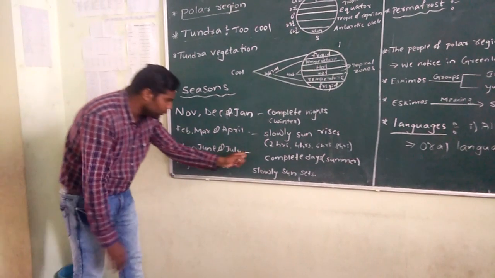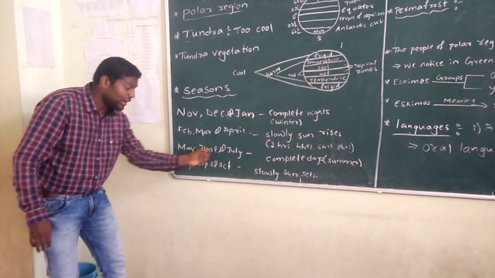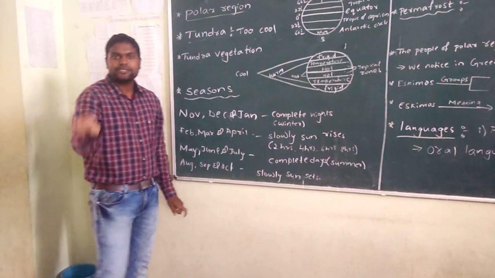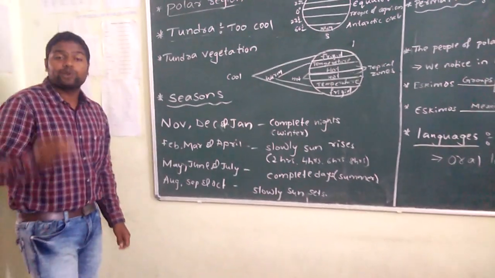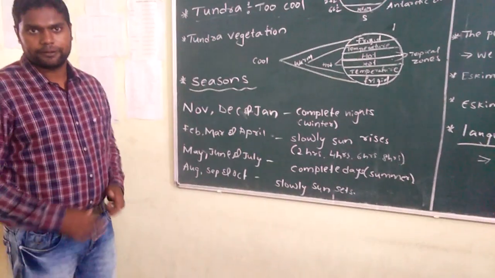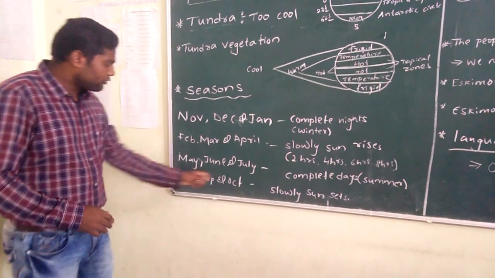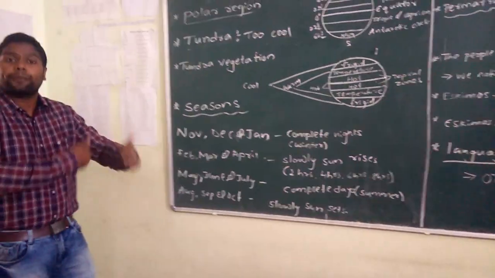As I told you, complete days we experience in the months of May, June and July. After this, again, after July, in August, September, October, in those 3 months slowly the sun is about to set. And again in the months of November, December, January, complete nights we experience. So it's a cyclic process.